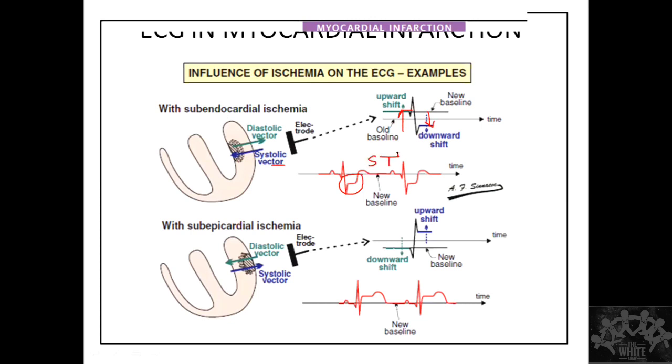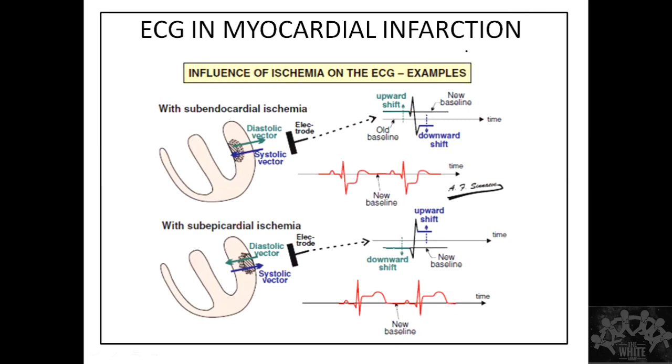ST depression is not actually happening. It is the baseline elevation that is happening. In the sense, there is a vector that is causing a positive deflection, but it is changing the baseline. Why this is happening is because... you're not able to understand this? You're getting this point, no? Yeah.